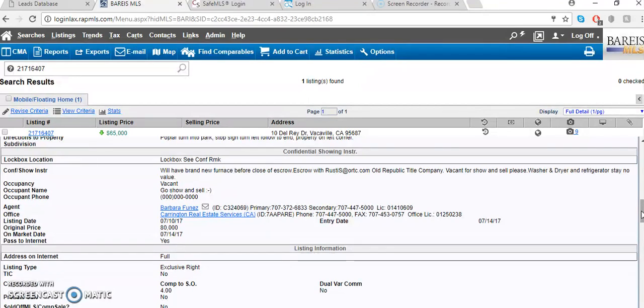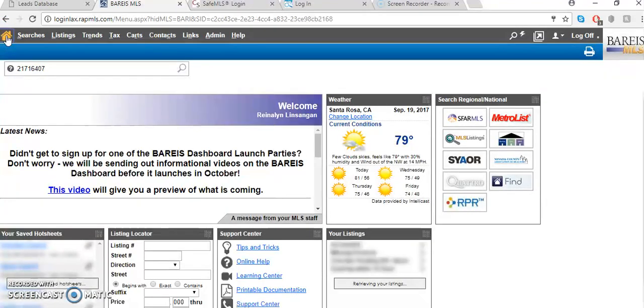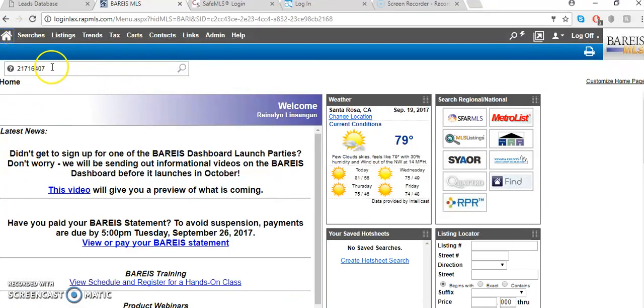access or how you pull up a Solano County property using the MLS. So just put it in here, hit enter, and it's going to pull it up for you. Now, I'm going to go back to the home page. Now, if the lead comes into the database, there's always going to be an MLS number. Okay? So don't worry about it. You can just copy it, paste it, and pull it up.